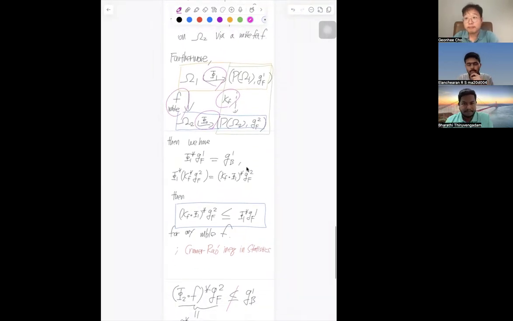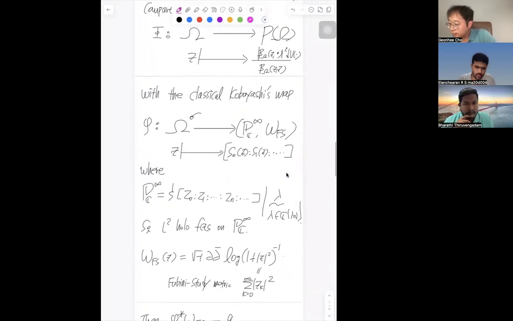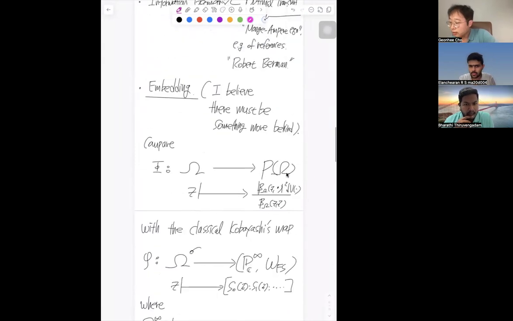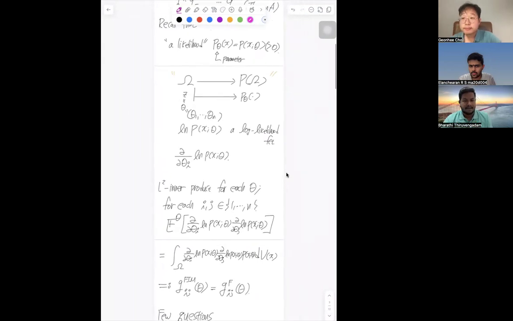Yeah, I have a question. When we define the L2 inner product for theta, I mean for the Fisher information metric, here we have defined an inner product for each theta. Is it possible to define a distance function between two points in omega using this inner product?